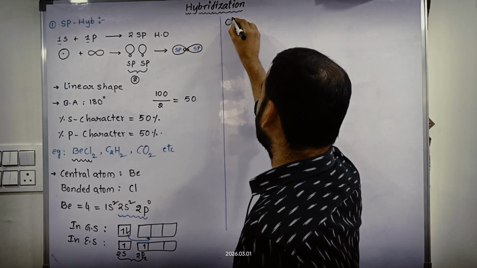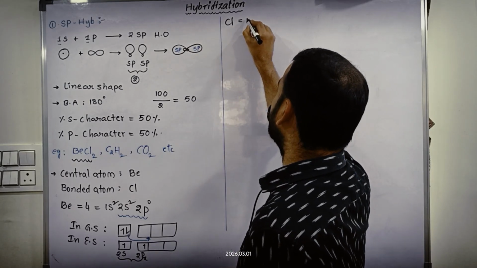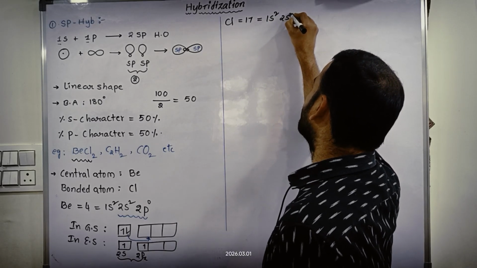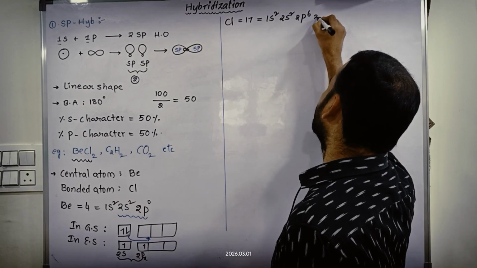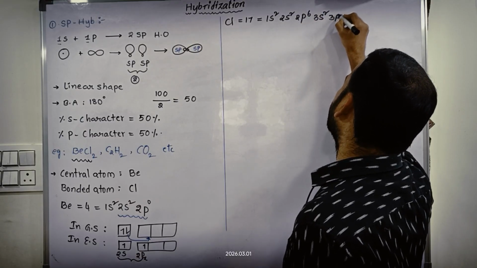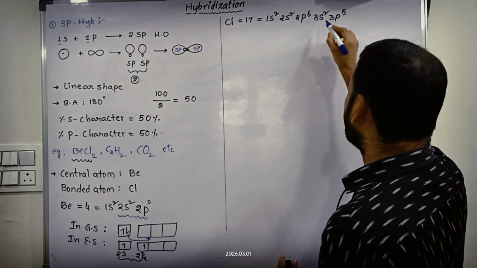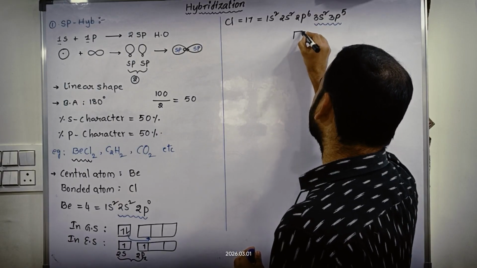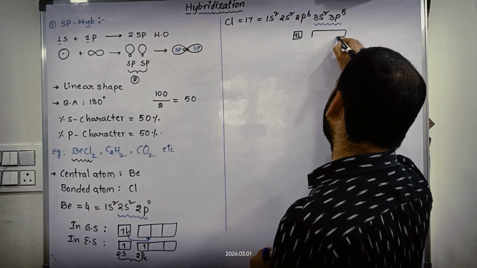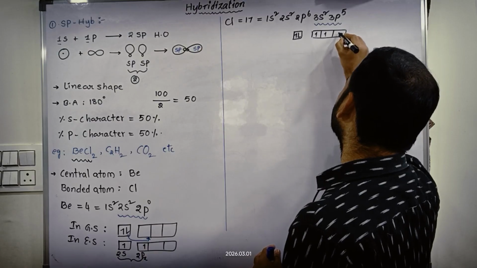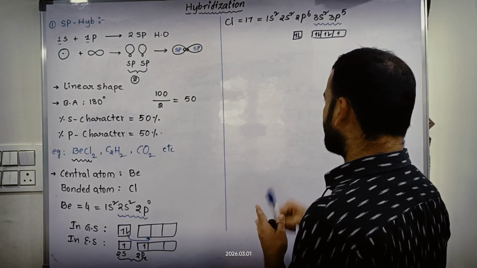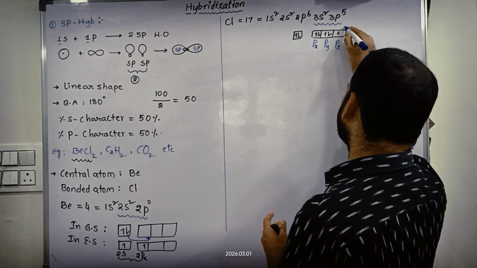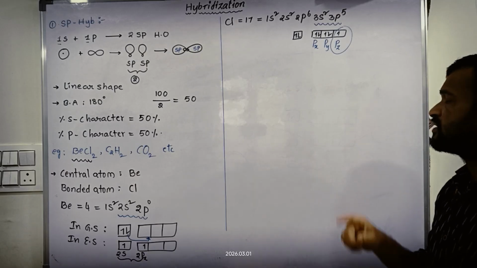Now we will consider the bonded atom. Chlorine is the bonded atom. Its atomic number is 17. Its electronic configuration is 1s2, 2s2, 2p6, 3s2, 3p5. So consider the outermost electronic configuration, 3s2, 3p5. The s orbital is filled with 2 electrons and p contains 5 electrons: 1, 2, 3, 4, 5. Here px, py and pz; the pz orbital contains the unpaired electron.